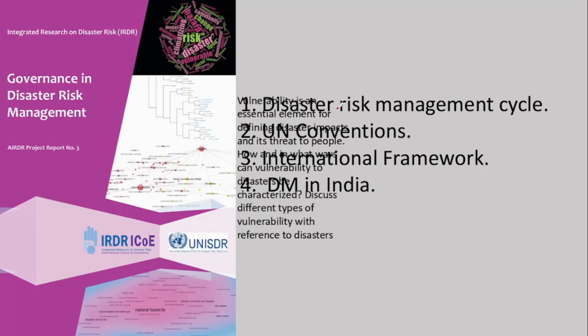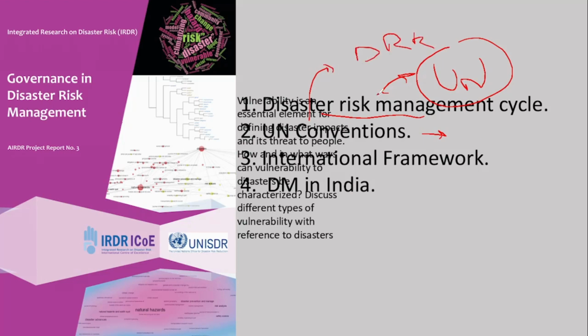So when it comes to governance, it is mainly based on the disaster risk management cycle. This was framed by the UN. Then you have the UN conventions like the Sendai Framework and all, UN conventions on DRR, that is disaster risk reduction. All this you have to read here. You also have UNISDR. All these are related conventions which we'll be doing when we are covering the governance here.